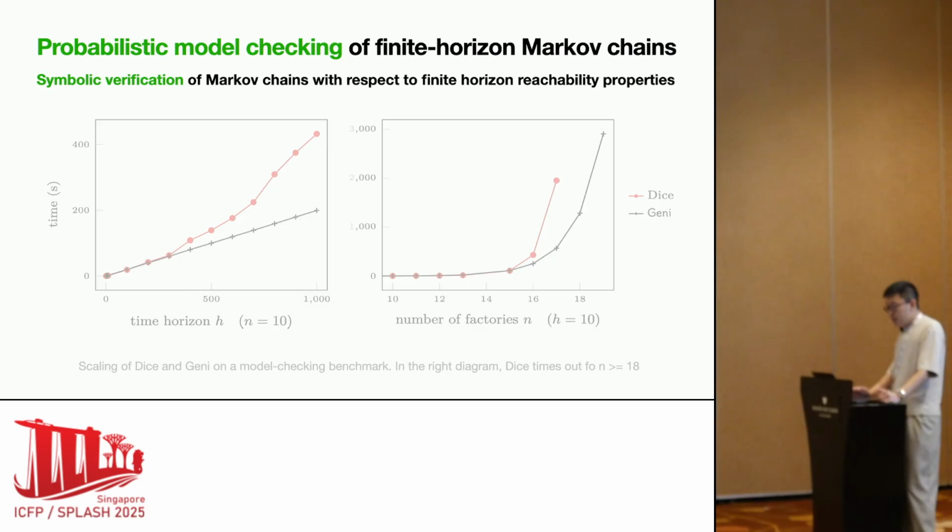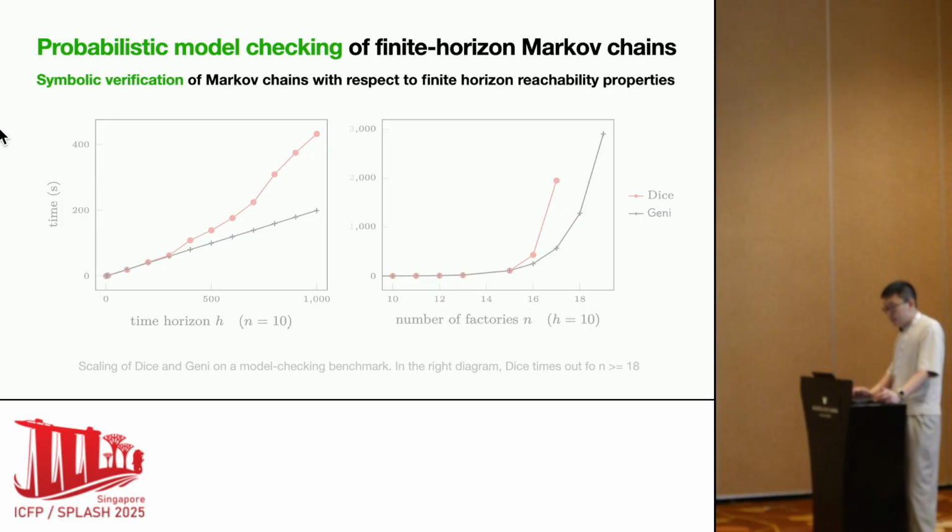DICE has been applied to probabilistic model checking, where it is shown to outperform state-of-the-art model checkers such as Storm on some benchmarks. We also compare DICE and Jianlin on such a verification task called weather factory. The task is parameterized by time horizon h and the number of factories n.